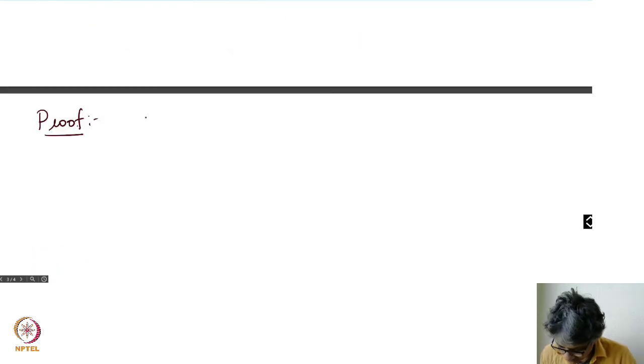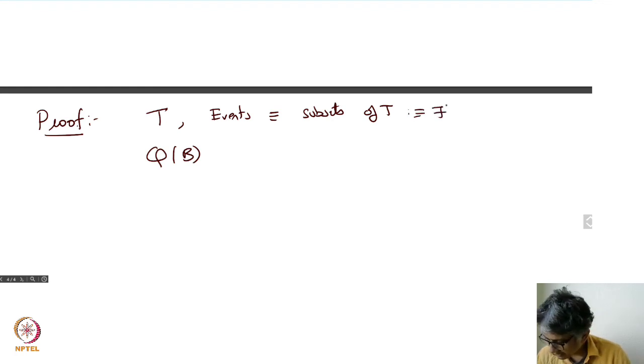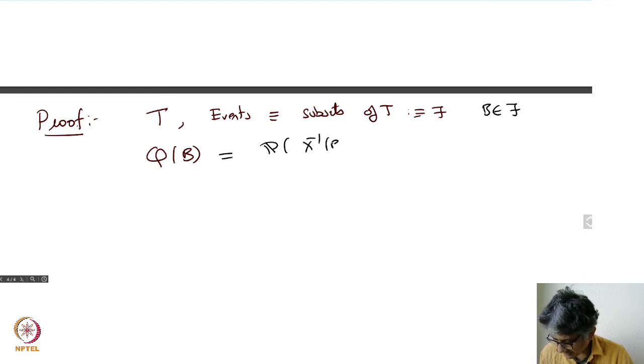T is a sample space, and the events are all subsets of T, the power set. I take that. And I have Q of B for any event B, which let's call F. So for B in F, Q of B is equal to, I define it as the probability of X inverse of the set.